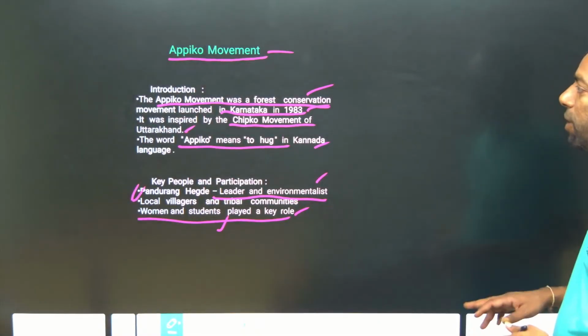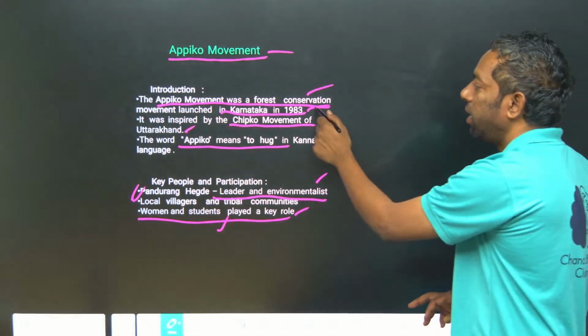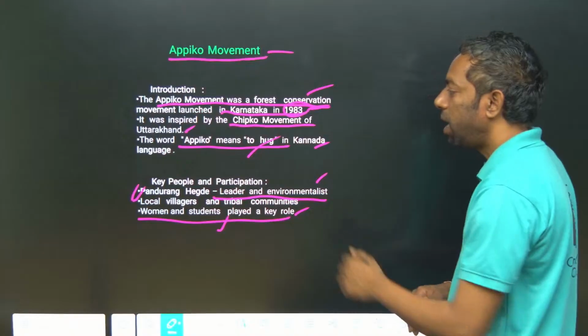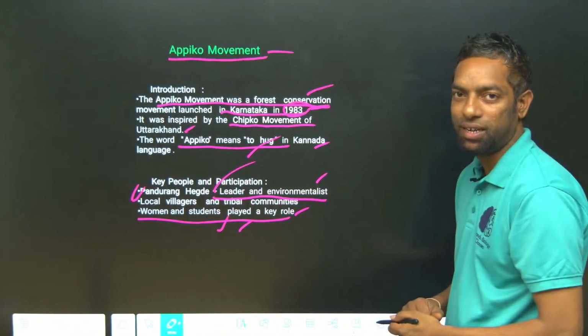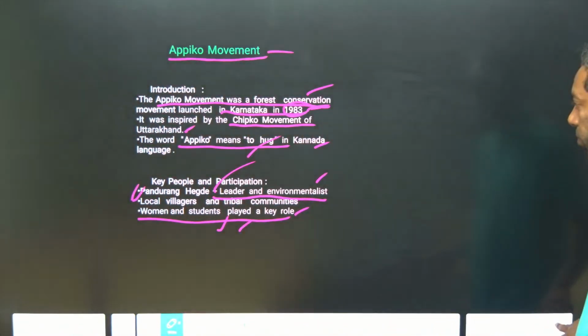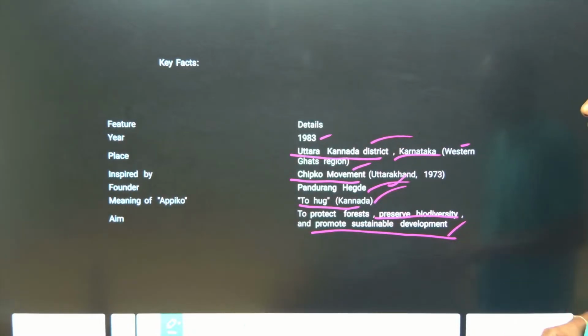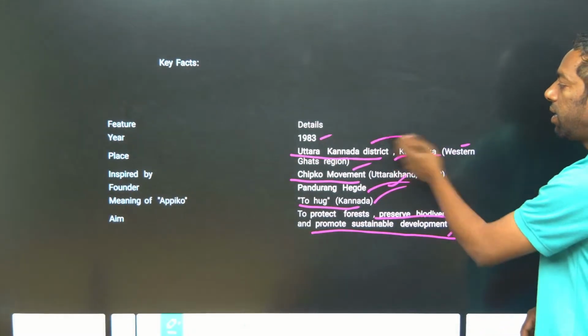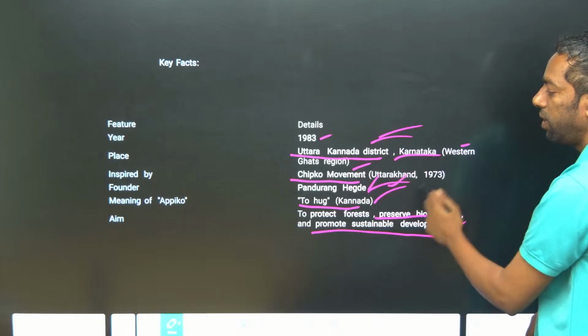The Appiko movement is in Karnataka, 1983. Appiko means hug. Panduranga Hegde is the leader. Women and students also participated in this movement. Key facts: 1983, Uttara Kannada district, Panduranga Hegde, Appiko means to hug.